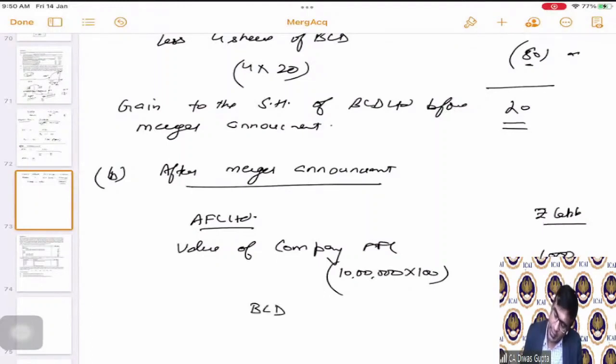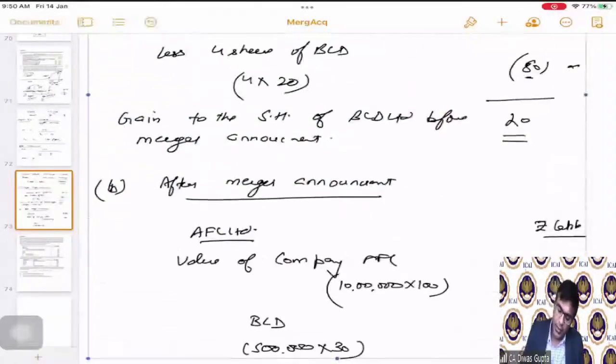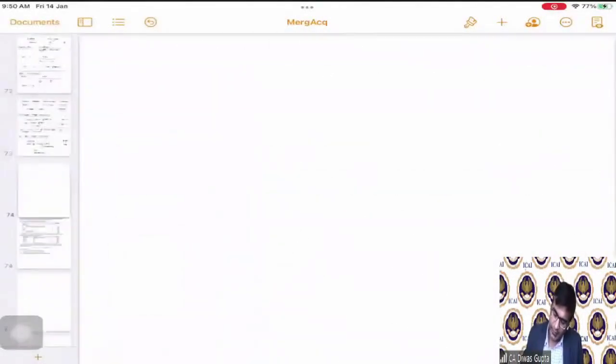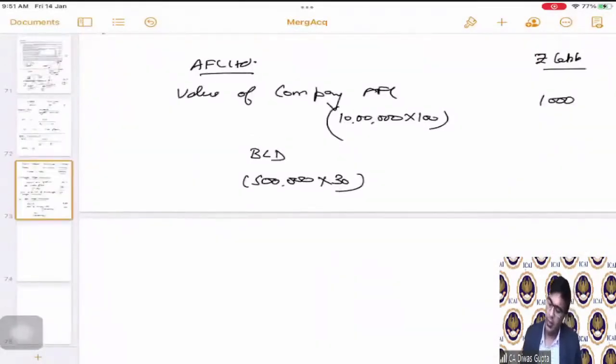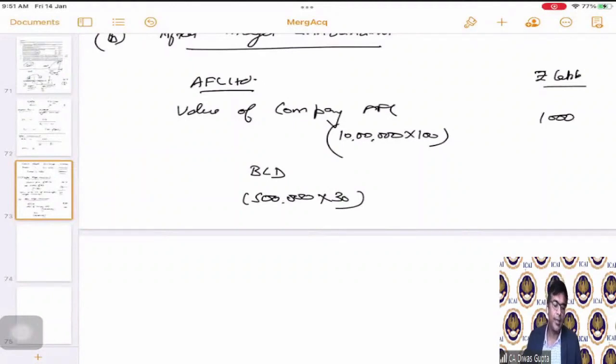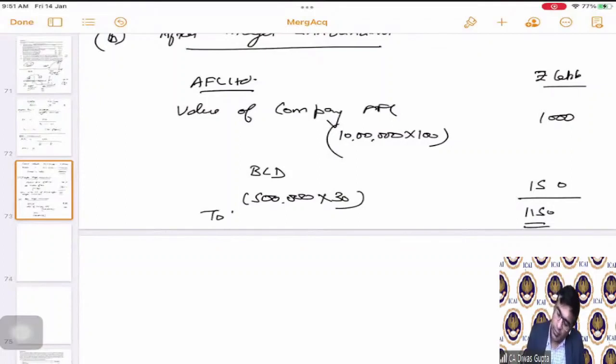Similarly, the BCD value is 5 lakh shares multiplied by 30 rupees, because after merger the value will become 30 rupees. 5 lakh shares into 30 rupees, that means 150 more here. Total is 1150. So the total merged entity value is 1150.